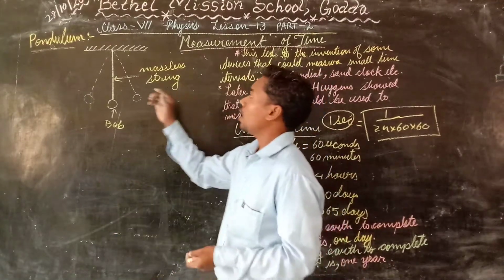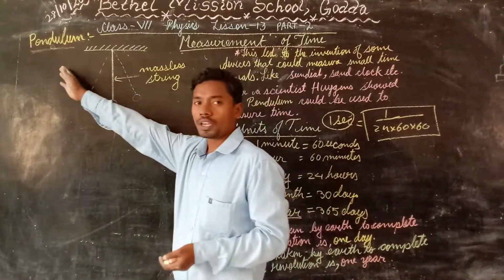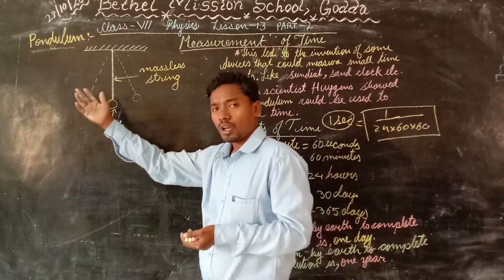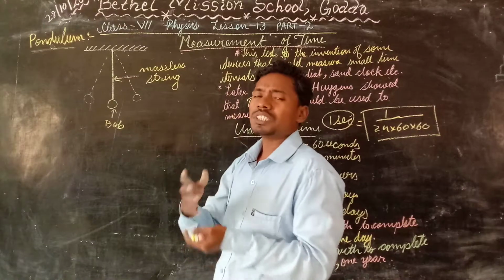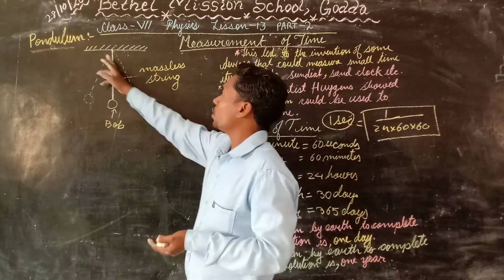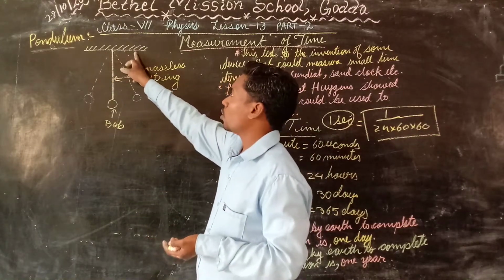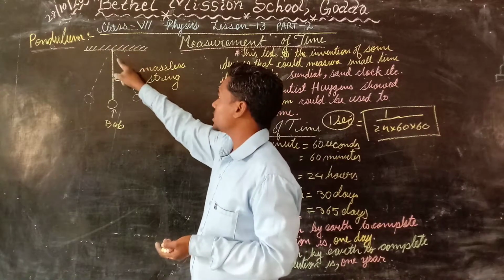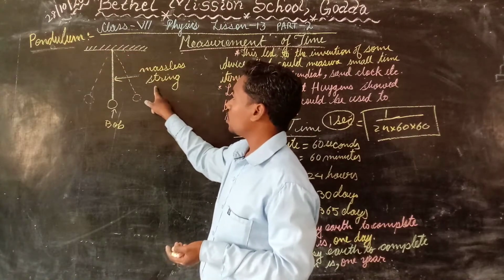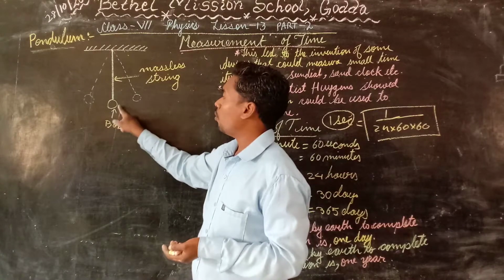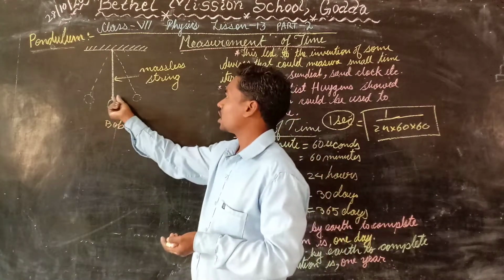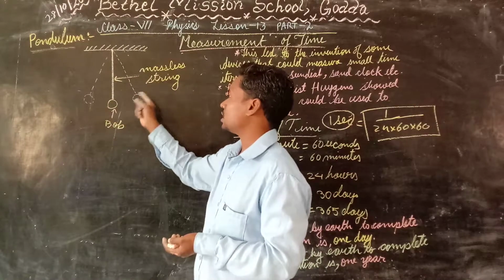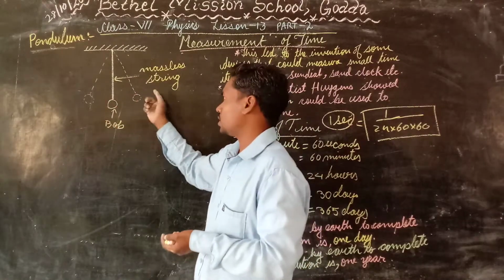So here we have a pendulum. What is a pendulum? A pendulum is a device, a setup in which we have a fixed support with a massless string, and a ball, which is a heavy object, attached to this massless string.